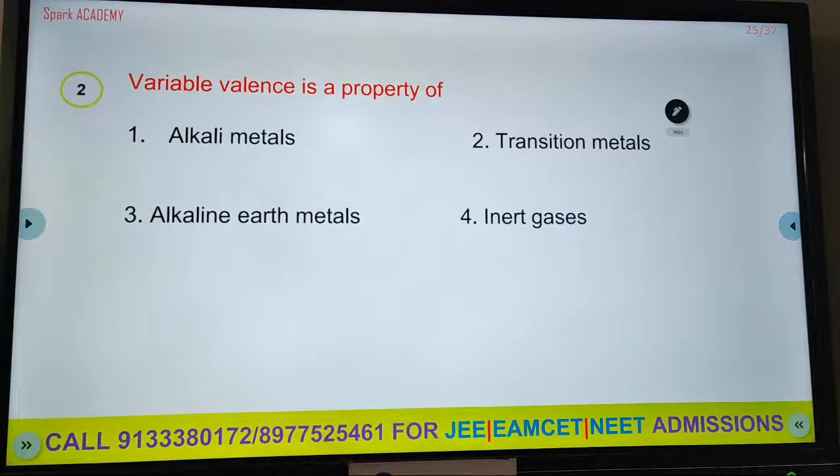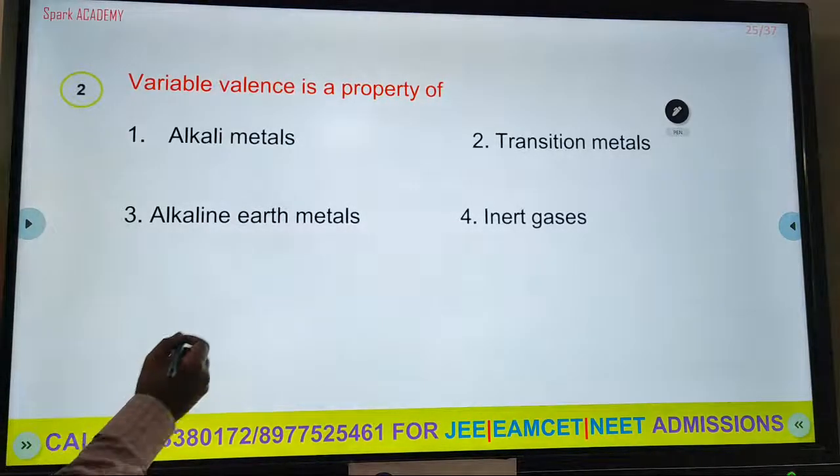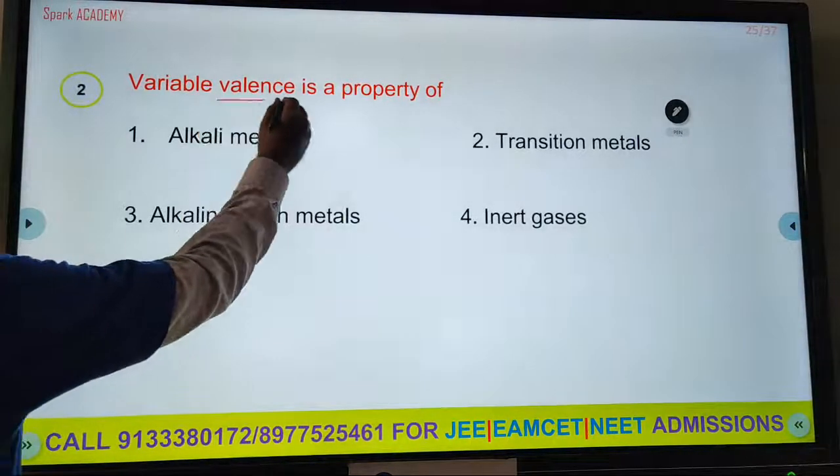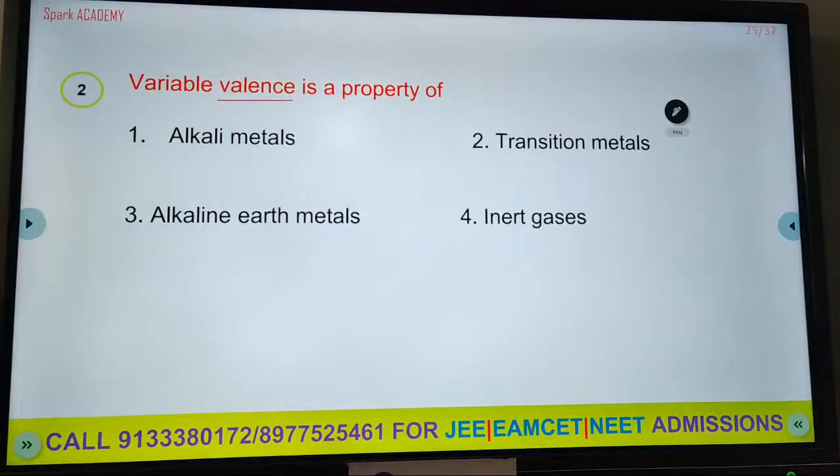The next question is: variable valency is the property of. What is variable valency? What is valency? Valency is nothing but outermost orbit electrons. Outermost orbit electrons are called valence electrons, and the combining capacity of the atom is called valency.